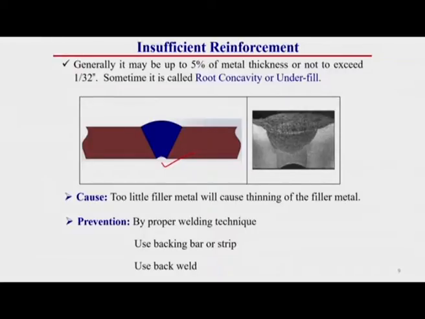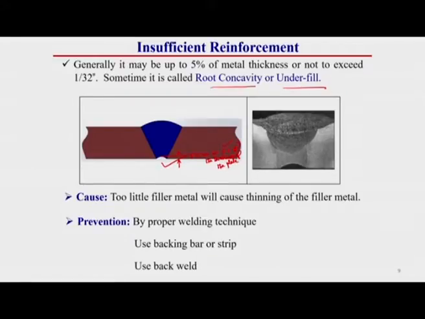This suck back, this maximum height, is either 0.75 millimeter or 5% of the thickness of the plate. Whichever is the minimum, that we should consider. If this 5% is minimum, then we have to consider that, that means it should not exceed 0.75 millimeter. If it exceeds 0.75 millimeter, it will be a defect. This type of insufficient reinforcement is also sometimes called root concavity or underfill.